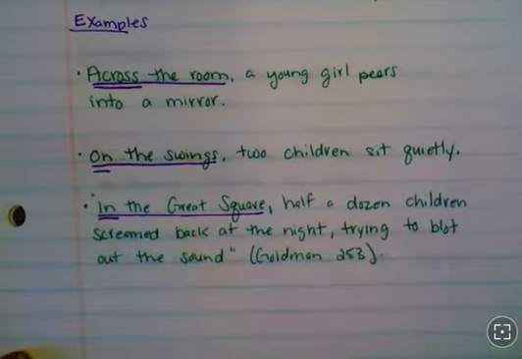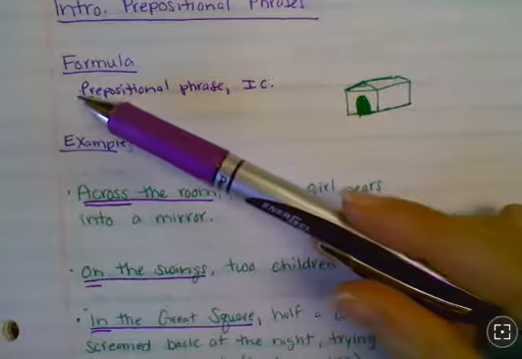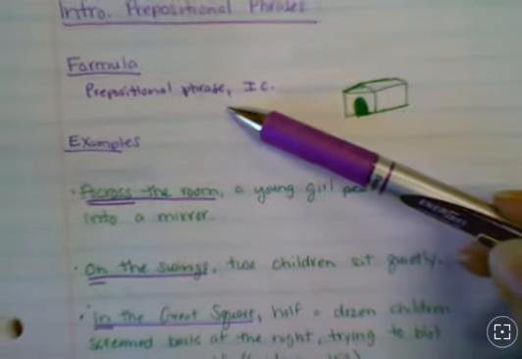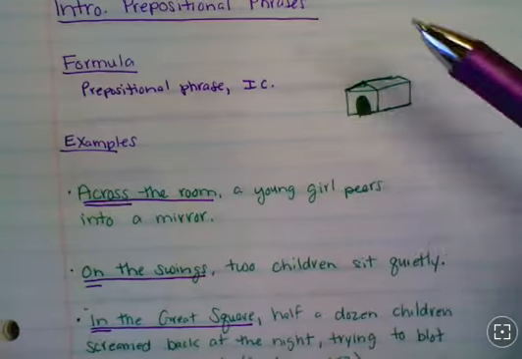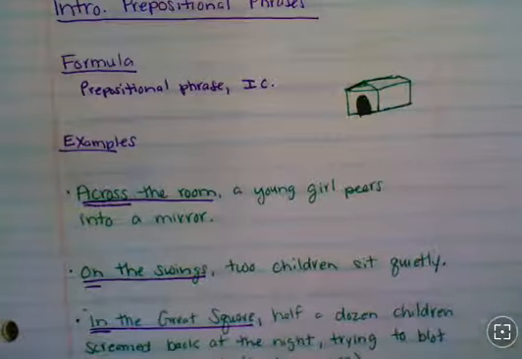Okay, so prepositional phrases are simply the preposition at the start of the sentence, the rest of the phrase, comma, independent clause. And remember, when trying to remember what prepositional phrases are, think Snoopy and the doghouse.